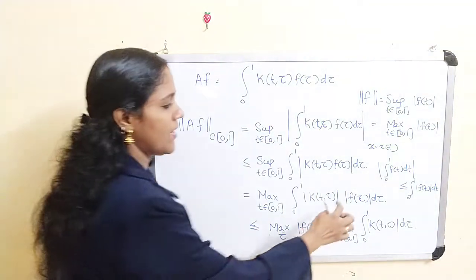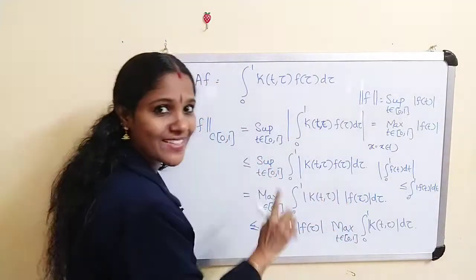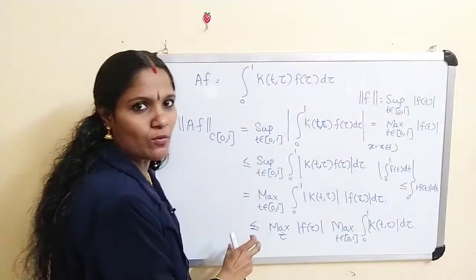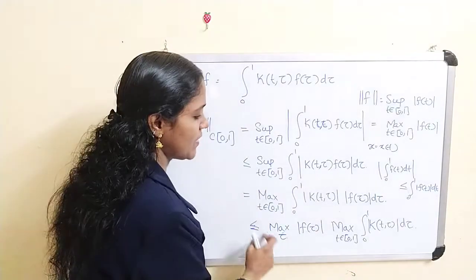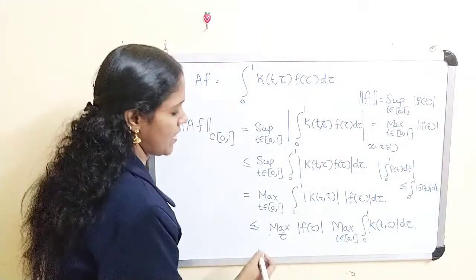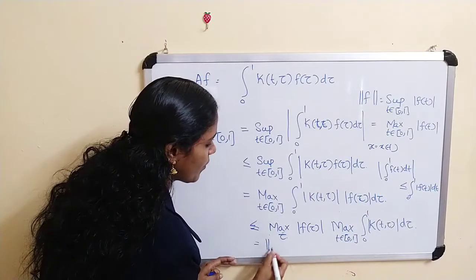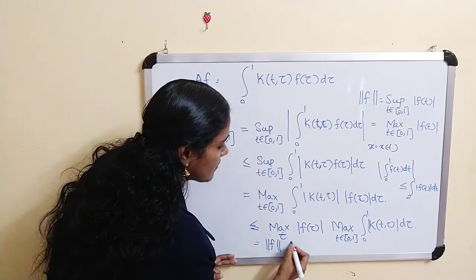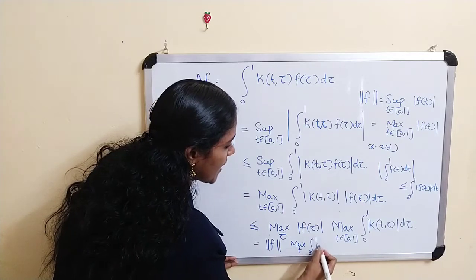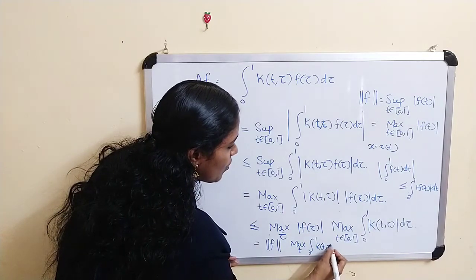Hope it is clear. Mod f of t is less than or equal to the maximum over tau of mod f of tau, and I am taking that outside. But what about this value? The maximum over t of mod f of t is the norm of f, and therefore this is equal to the norm of f times the maximum over t of the integral from 0 to 1 of mod k(t, tau) d tau.